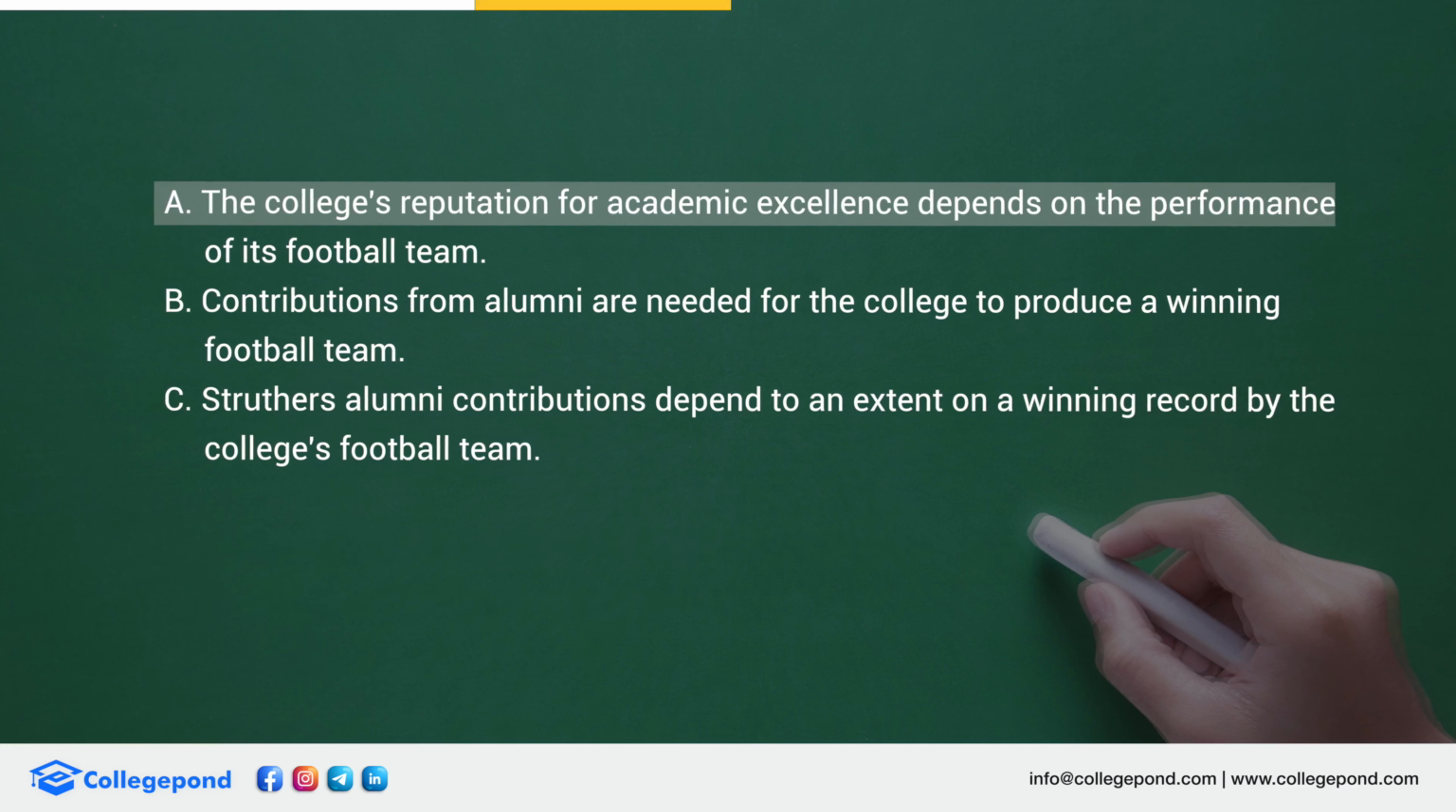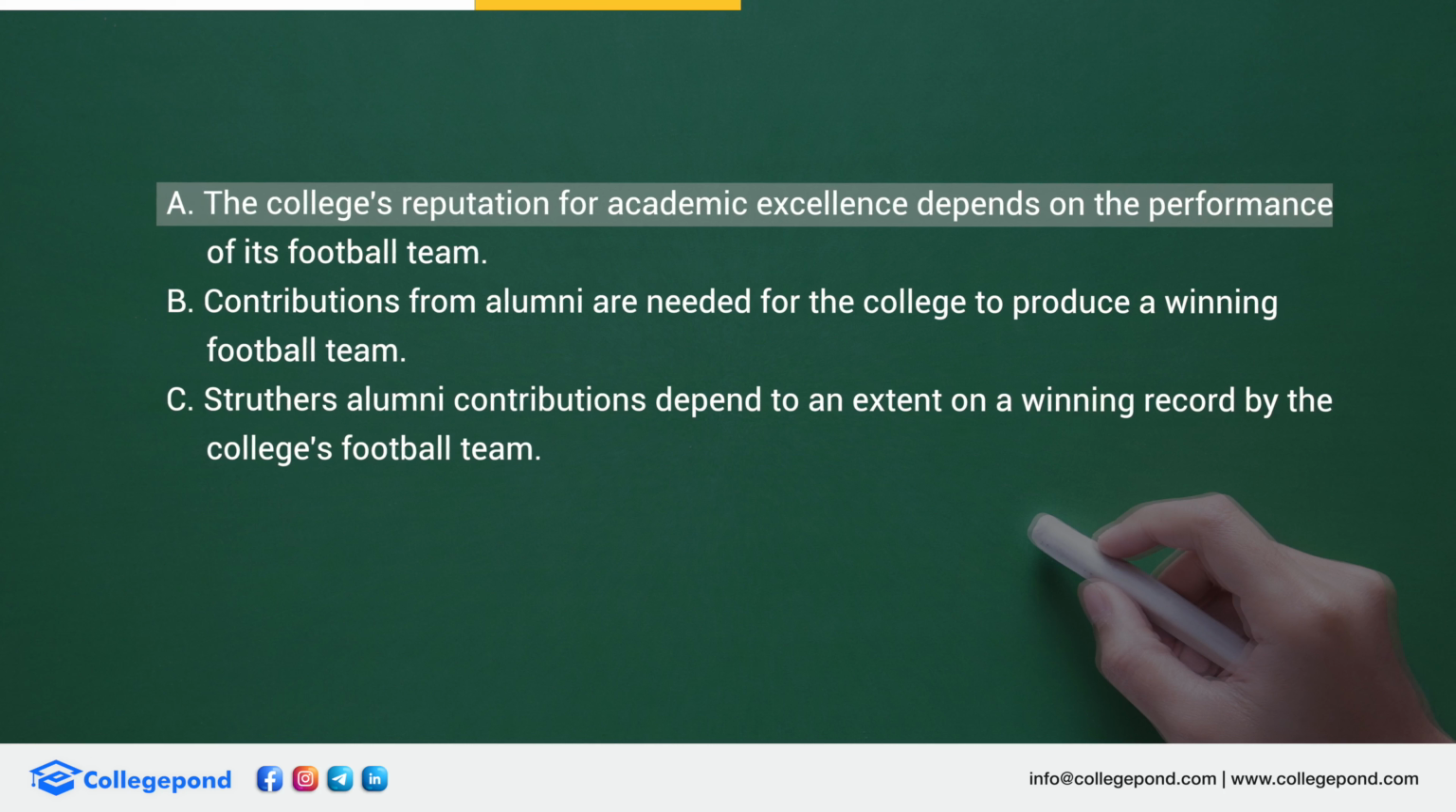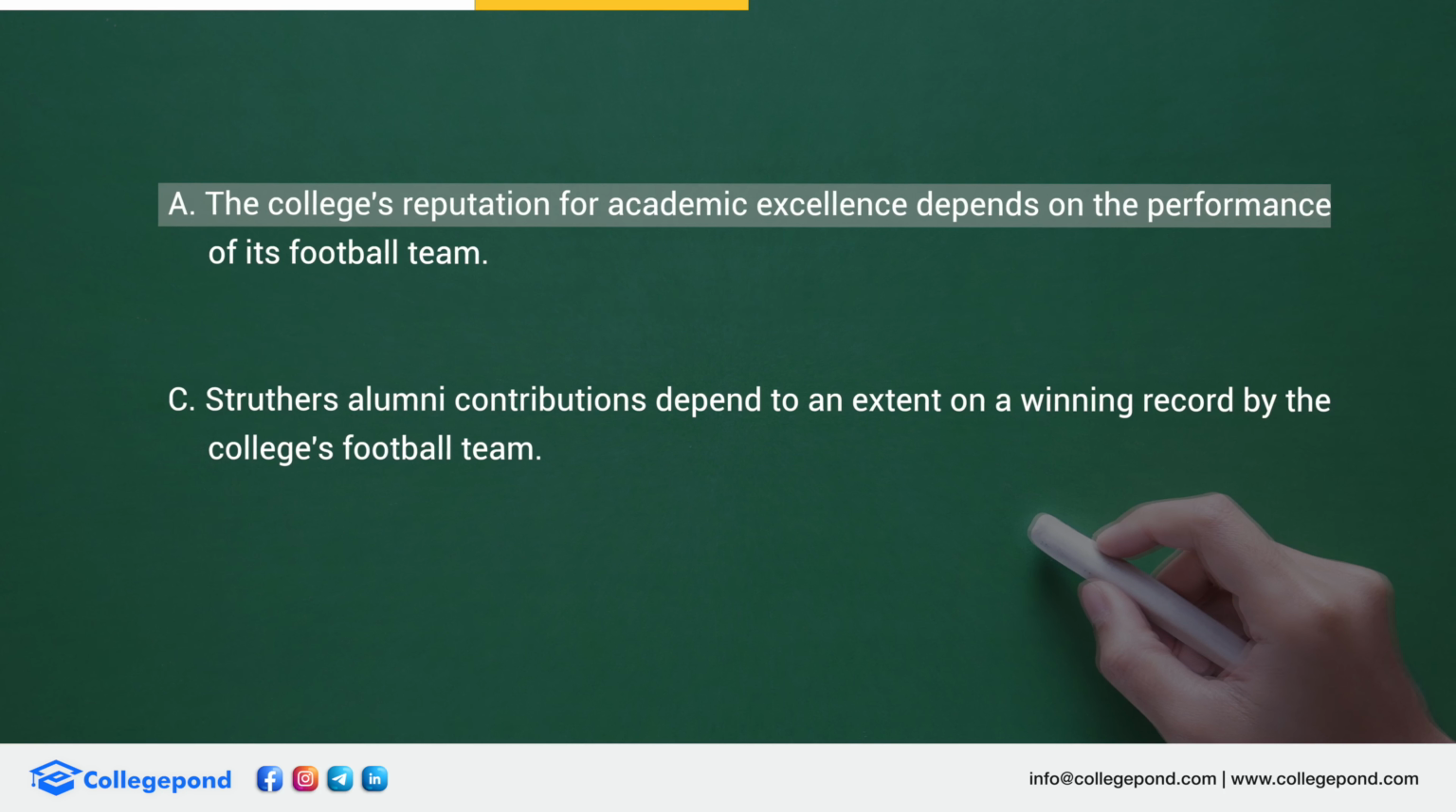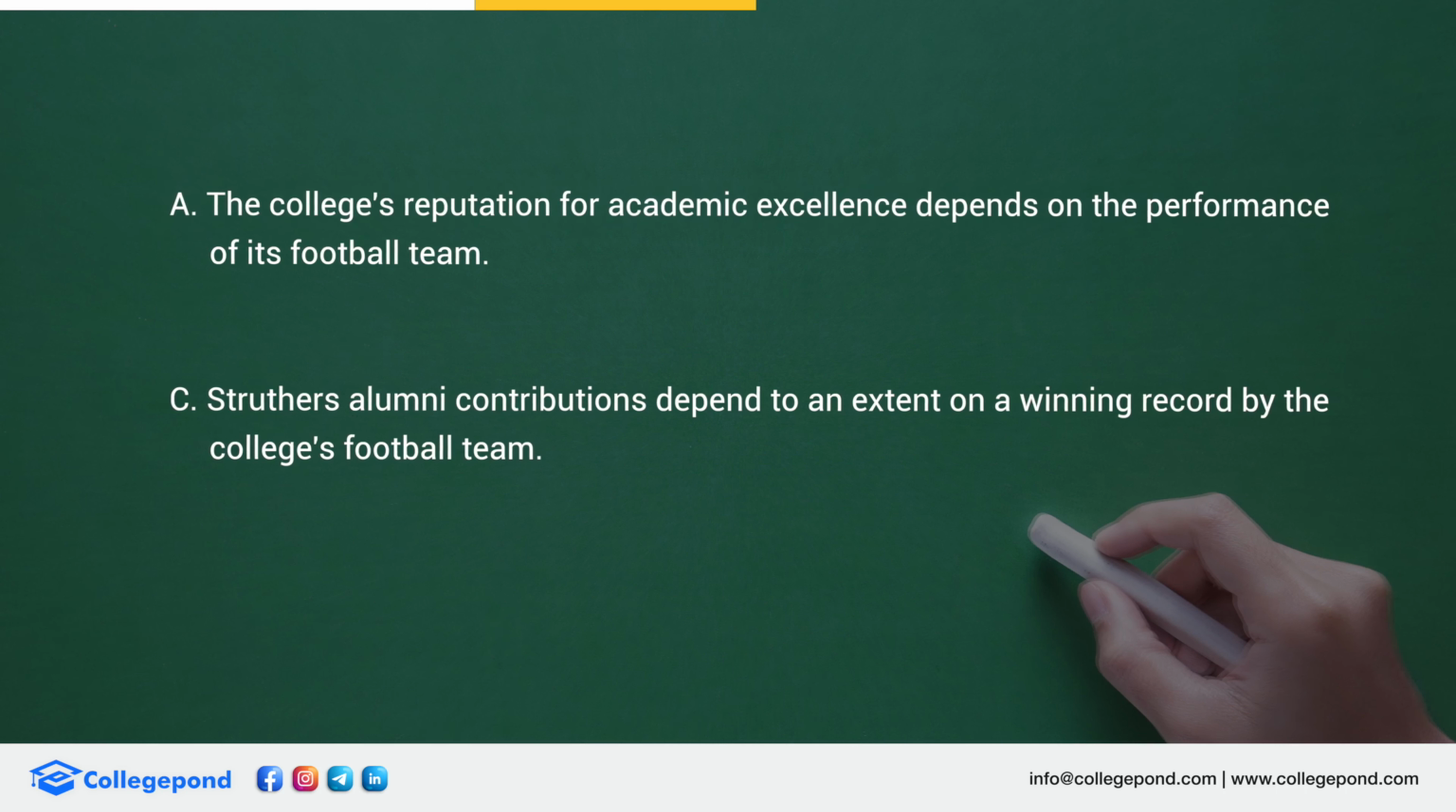Similarly, option B says that only because of the money can you have a football winning team. So B and D are talking about the same thing, that without money the football team will lose, or with money the football team will win. So that means B is also eliminated. So that leaves me with two options, option A and option C.